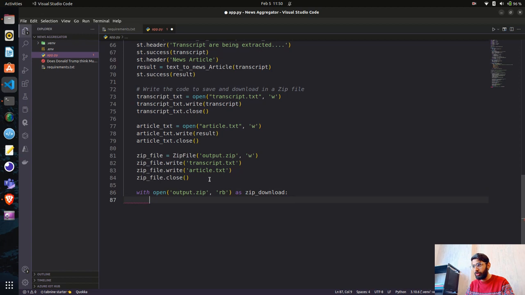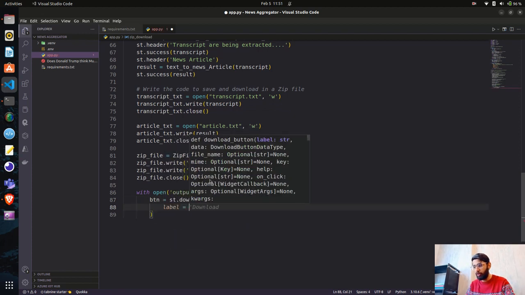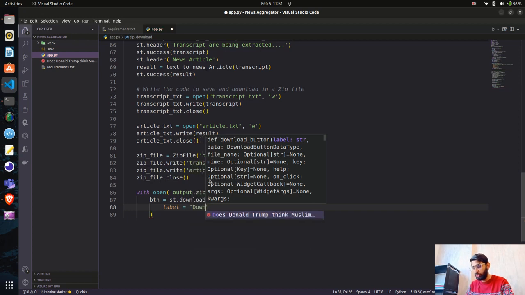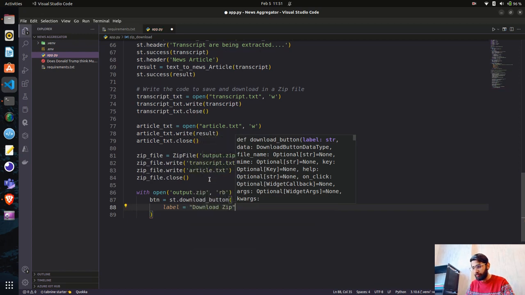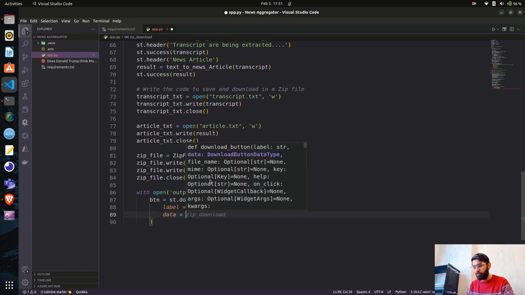And now we use this. So let's create a button there. So it is ht.download button, and here we can write all our label. The first is the label. What do we want to name that button? So I'll say, hey, download zip. This is done. We have the label. Now what next? We need the data. Which is my data?